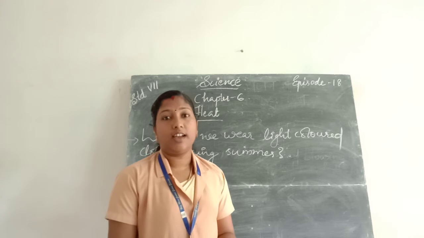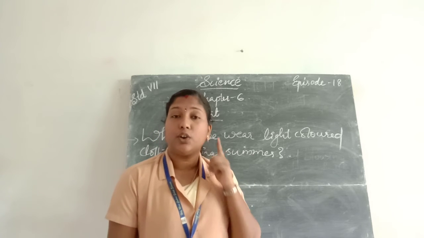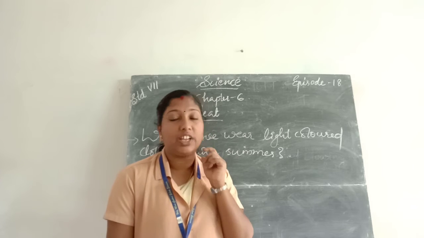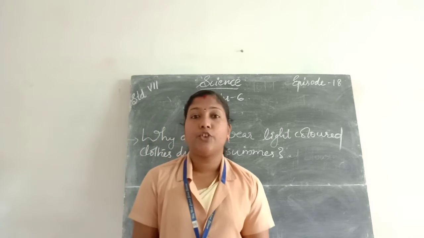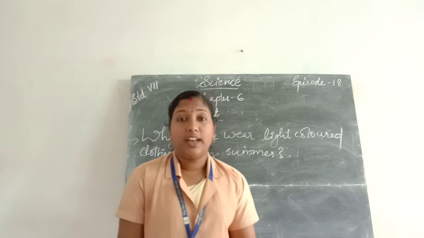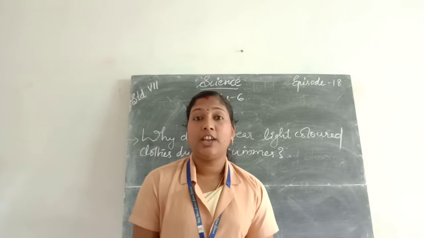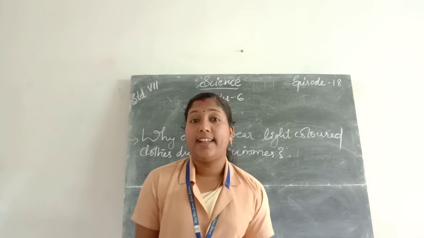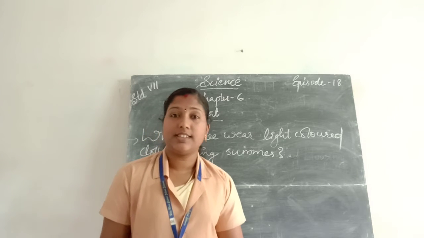Then why do we wear dark colored clothes during winter season? We know that during winter season the environment becomes very cool. The dark colored clothes absorb the heat from the environment and keep us warm during winter season.